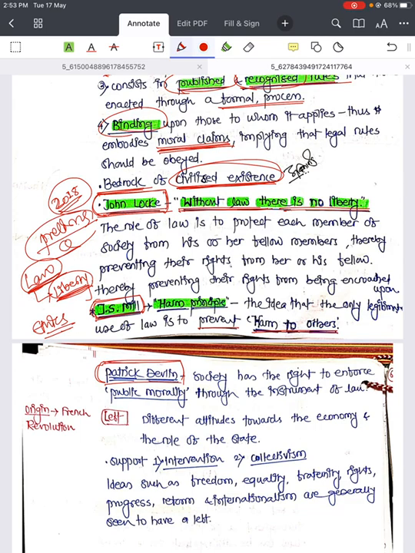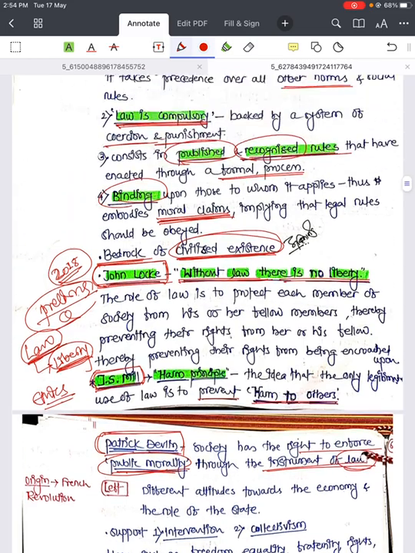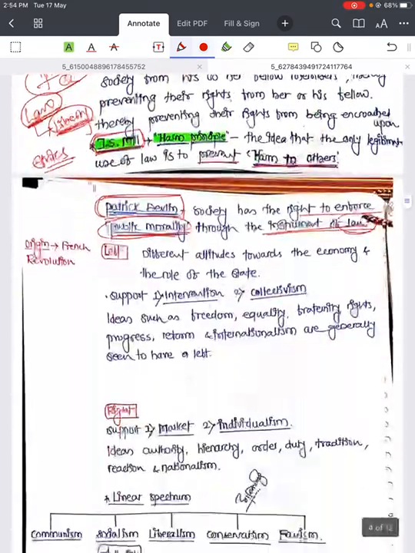There is a rule, there is a punishment, there are different mechanisms, right? J.S. Mill's law is the harm principle. Then there is Patrick Devlin. He says society has the right to enforce public morality through the instrument of law, and law is nothing but public morality, and society has a right to enforce this public morality, and the formal mechanism is law. Right? So these are all regarding the law.